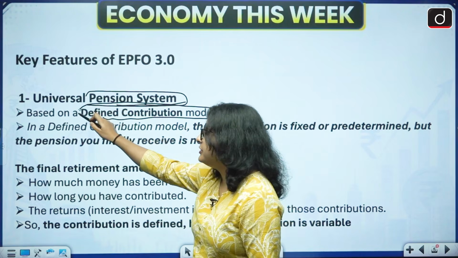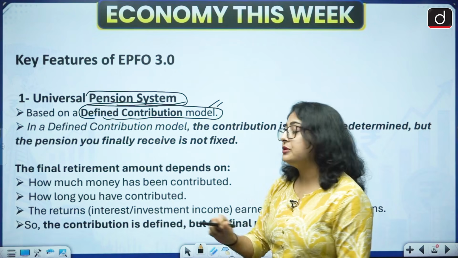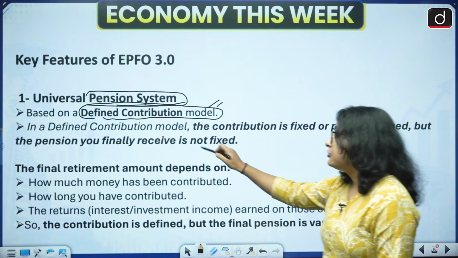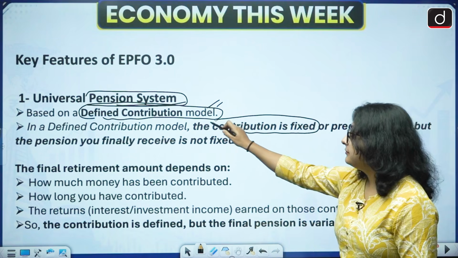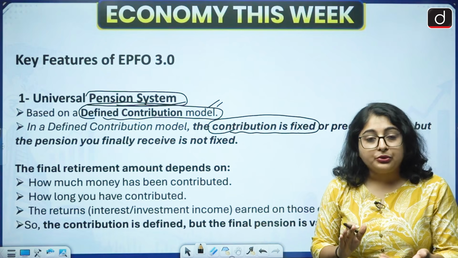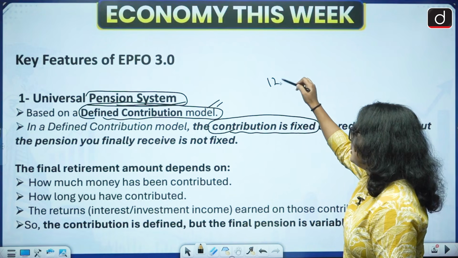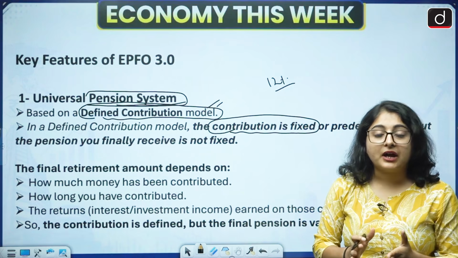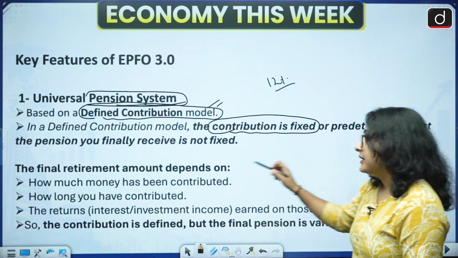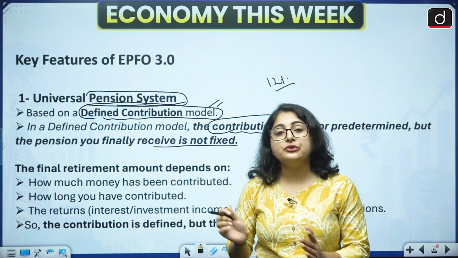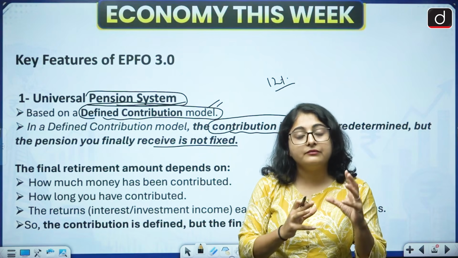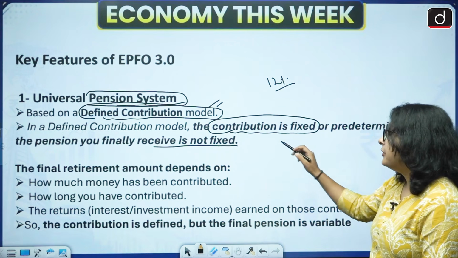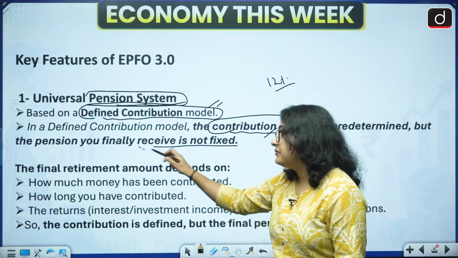In EPFO 3.0, we will be following a defined contribution model. Let us understand what happens in the defined contribution model. The contribution is fixed. How much you will contribute is fixed. Let's say you are contributing 12%, but how much return you will get, how much pension you will be receiving after your retirement, is not fixed. Earlier it was fixed. The government used to give you the guarantee, the assurance that we will give you this much amount. But right now, the contribution is fixed, but the pension you will finally receive is not fixed.